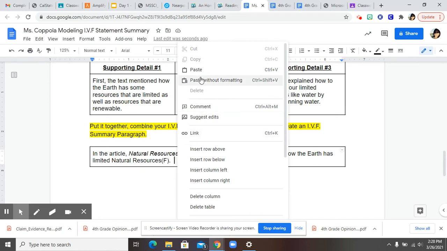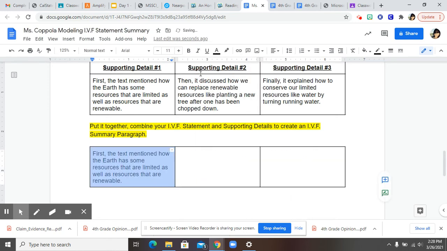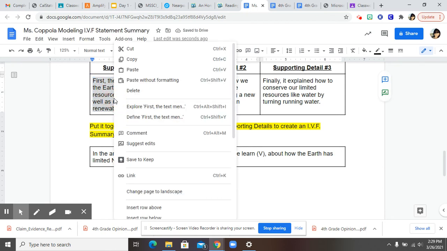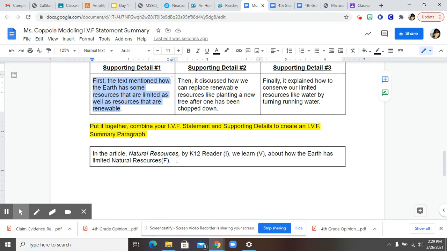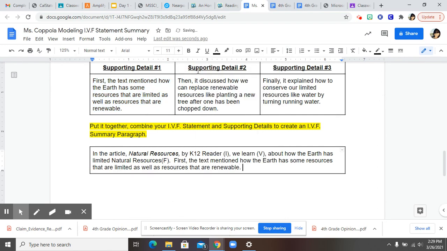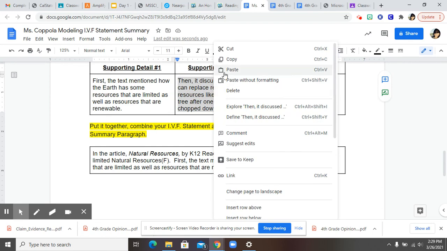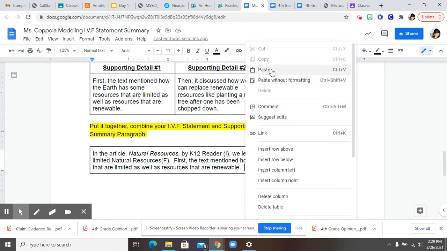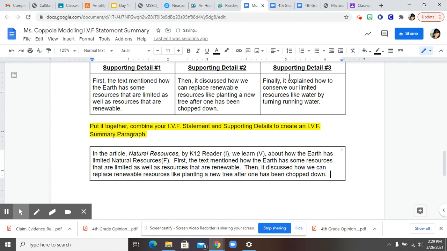I'm going to include it right behind my I.V.F statement. Oops, I just want the text, not the box. Then I'm going to take the second supporting detail. And then I'm going to take my last supporting detail.